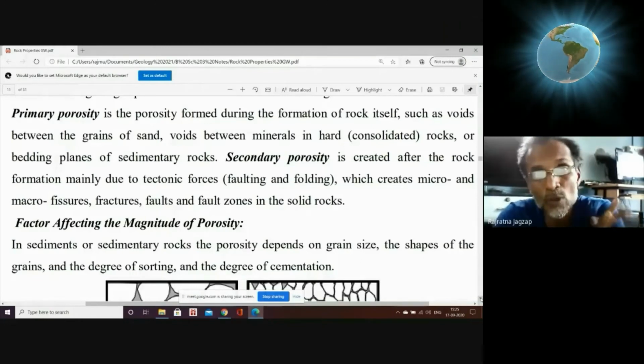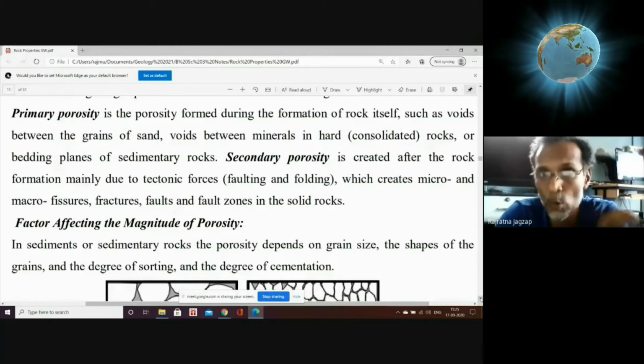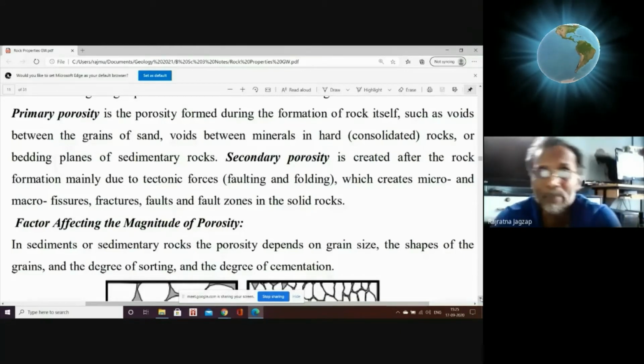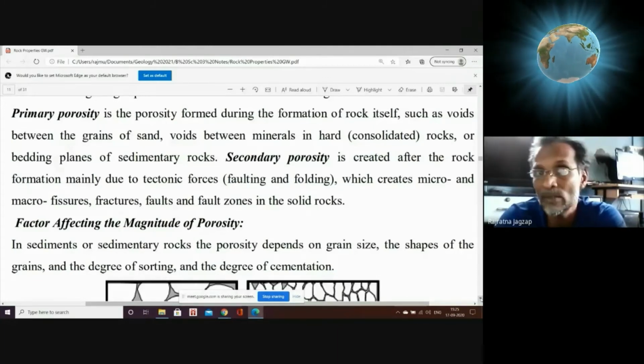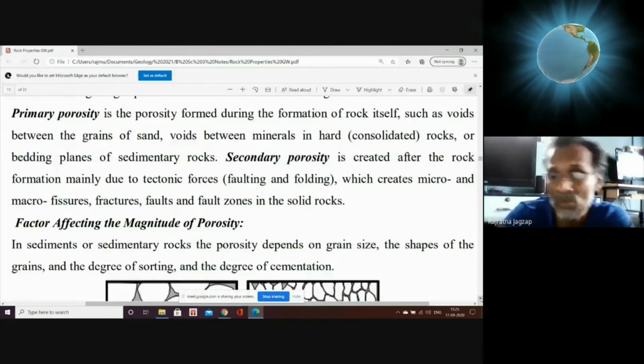So all those gaps where water can be accommodated or accumulated or stored, those rocks can be said to have primary porosity. Those voids or gaps are developed at the time of formation of a rock. So it is primary porosity.